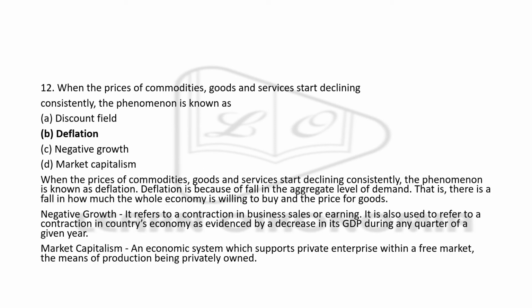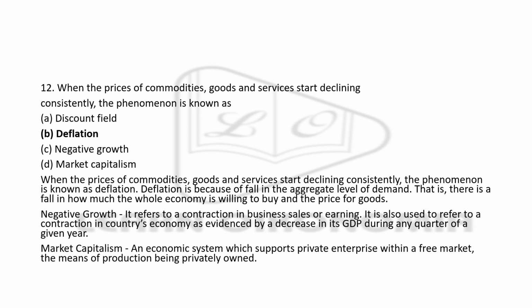Now, next question is: when the price of commodities, goods and services start declining consistently, the phenomenon is known as what? You know that when prices are rising consistently, the phenomenon is known as inflation. Now, on the opposite, if they are declining consistently, it means there is deflation in the market.